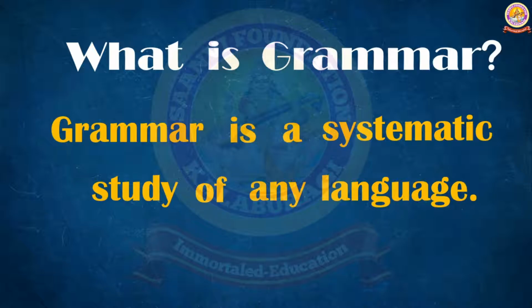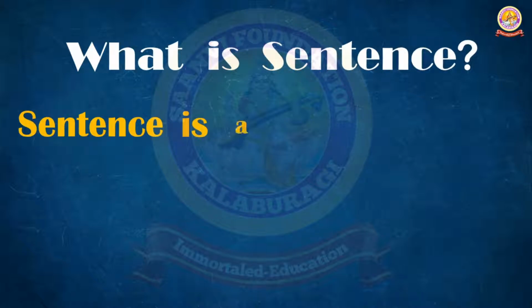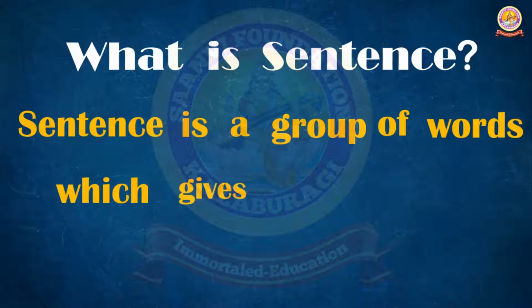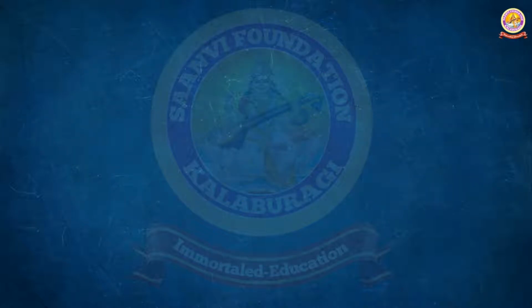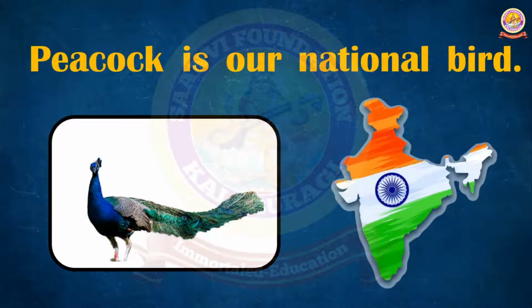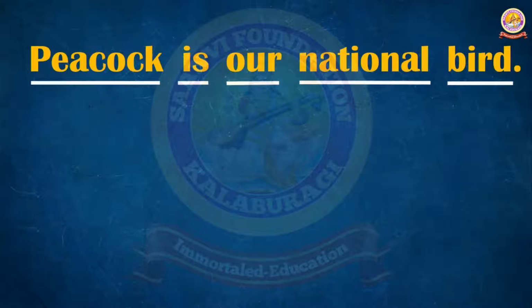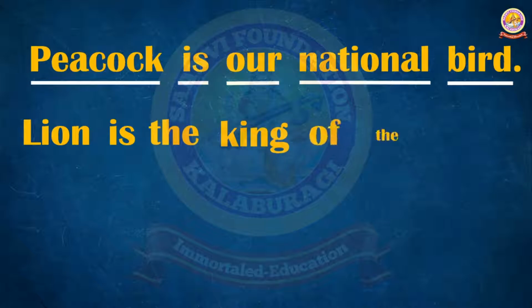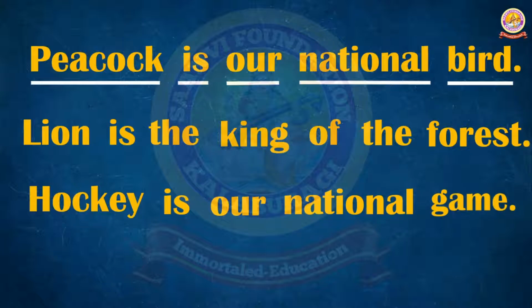The next question is, what is a sentence? A sentence is a group of words which gives us complete meaning. Through examples, I would like to explain to you. First example, peacock is our national bird. So here we have five words. Peacock is our national bird. This group of words is called a sentence. Next example, lion is the king of the forest. Third example, hockey is our national game.